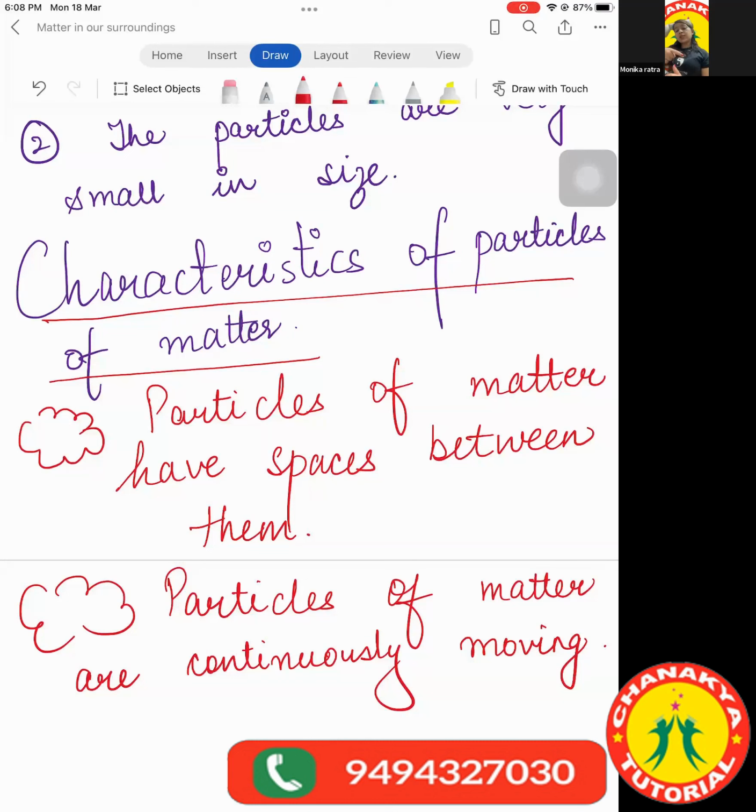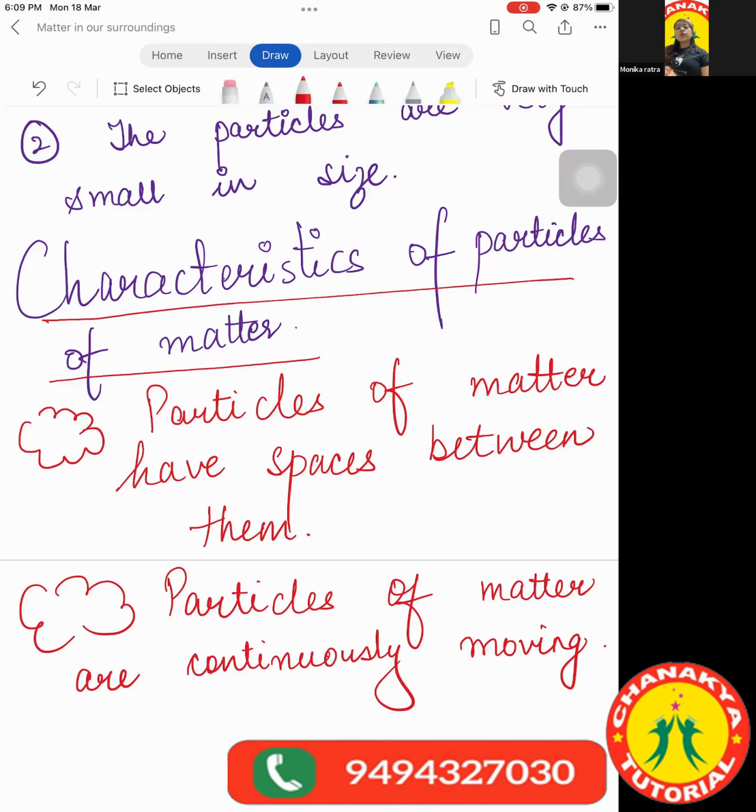They are breaking down, and both water and sugar, that's the third property I'm just saying, tend to attract each other. So when they attract each other, both the particles move a little, and the movement basically happens from a region of higher concentration to a region of lower concentration. Fine, we are going to discuss it a little later because I have to give you a few more terms related to this.